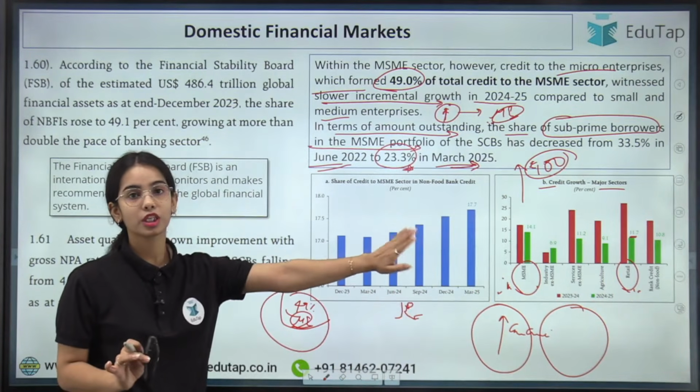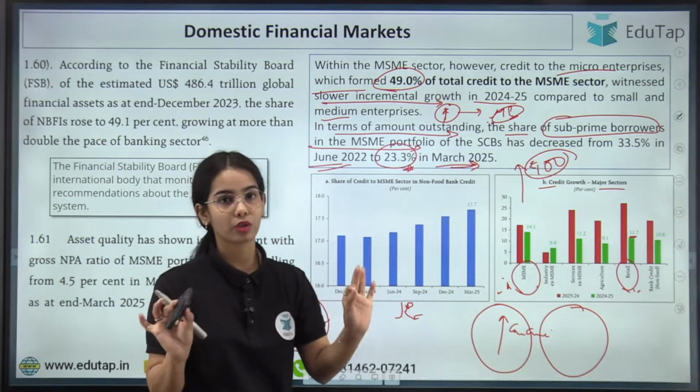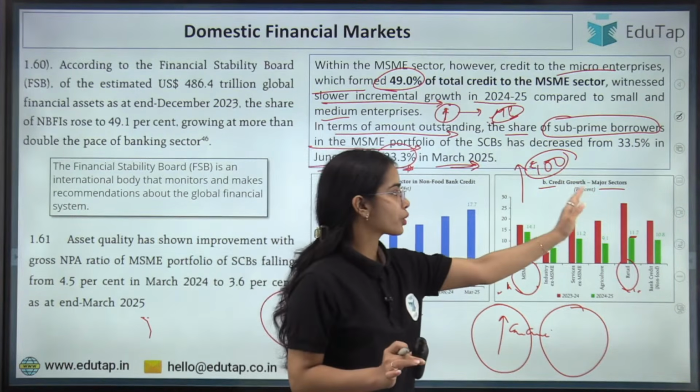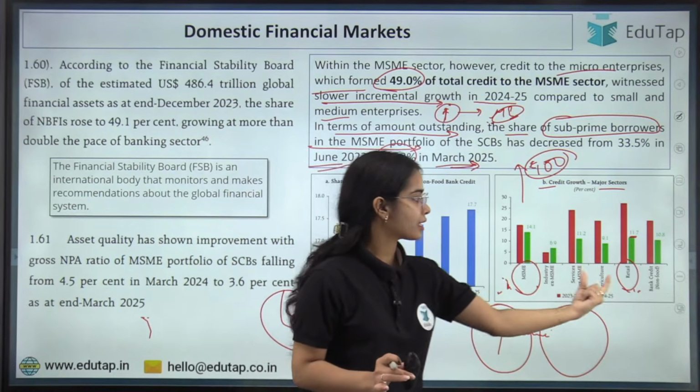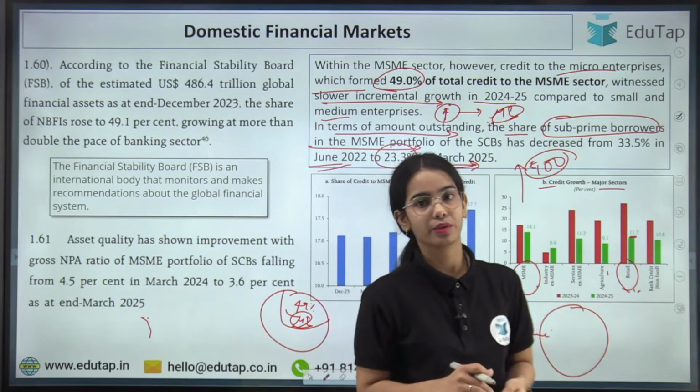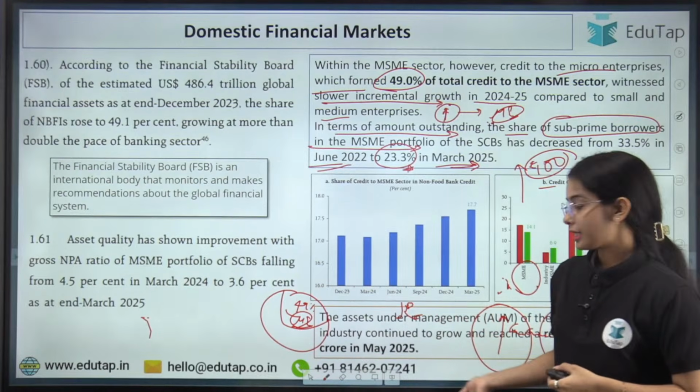Now this is about the growth and not about the total we are talking about. Okay. So the credit growth in the major sectors. So the highest growth has been seen in the MSME sector and in the retail segment, the credit growth. Now the asset under management.